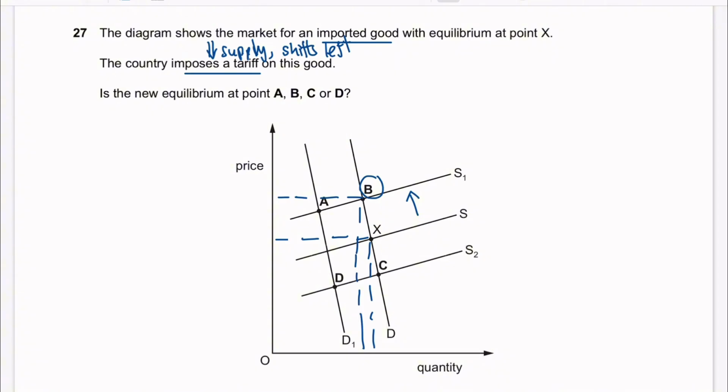Then you may be asking, why imposing tariff on imported goods will not shift the demand curve to the left? This is because this tax affects the price of goods rather than directly influencing the consumer demand. So this affects the supply.